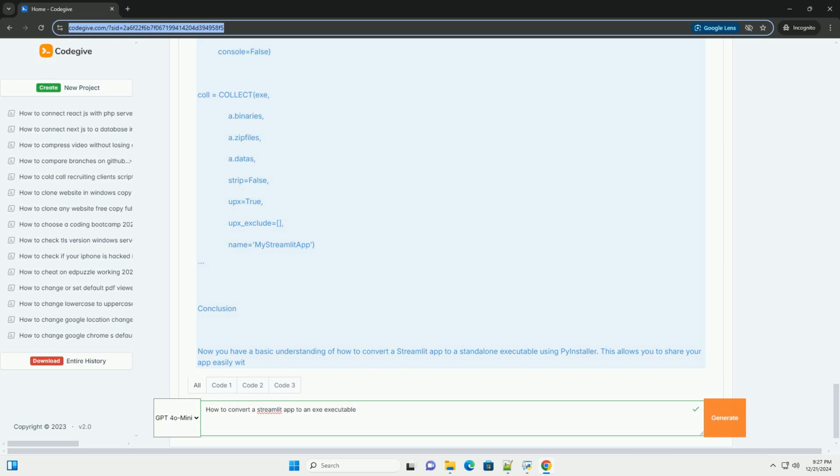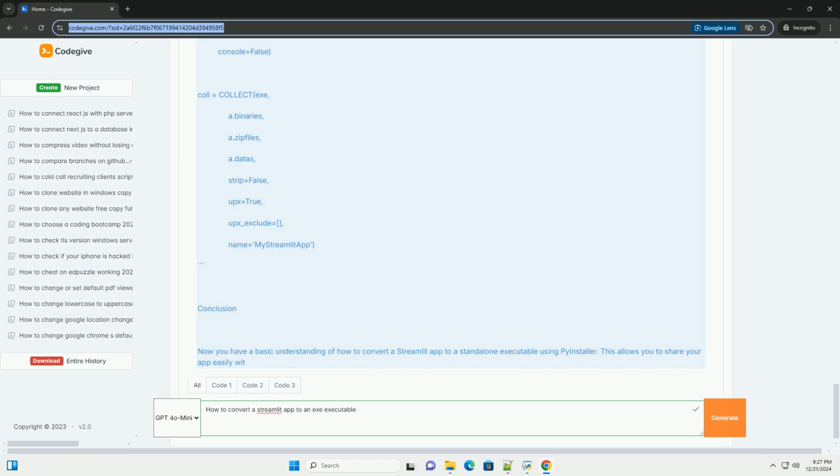hookspath=[], runtime_hooks=[], excludes=[], win_no_prefer_redirects=False, win_private_assemblies=False, cipher=block_cipher, noarchive=False). pyz = PYZ(a.pure, a.zipped_data, cipher=block_cipher). exe = EXE(pyz, a.scripts, exclude_binaries=True, name='my_streamlit_app', debug=False, bootloader_ignore_signals=False, strip=False, upx=True, console=False).